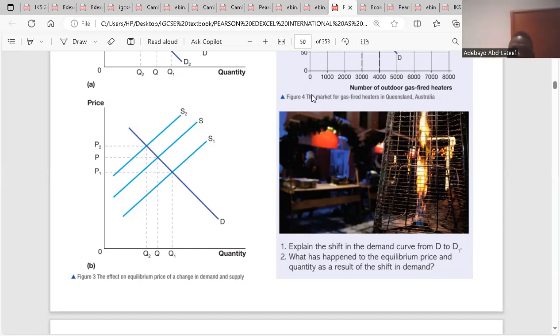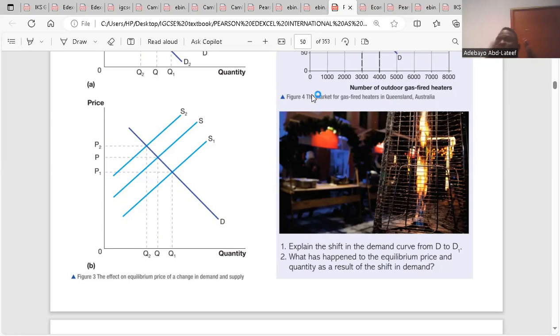The new equilibrium will be DS1 P2, sorry. I think the demand curve is there. It meets at different points. It meets at S1, it meets at S, it meets at S2. But the meeting points now have different equilibrium.